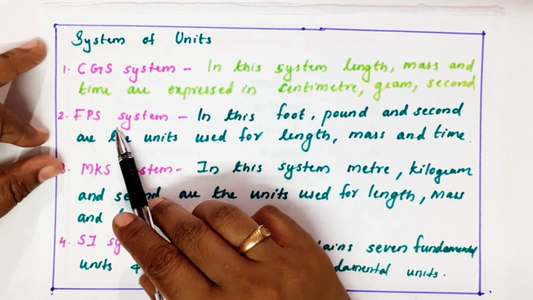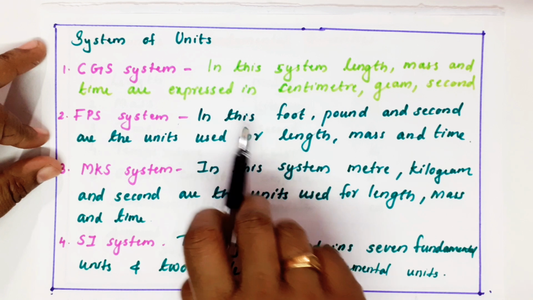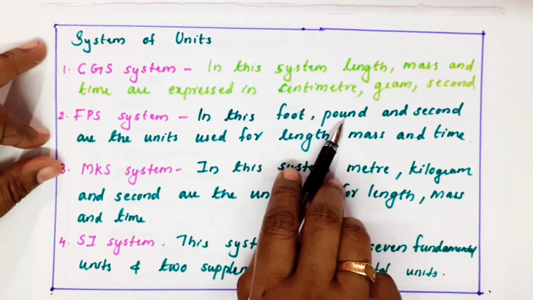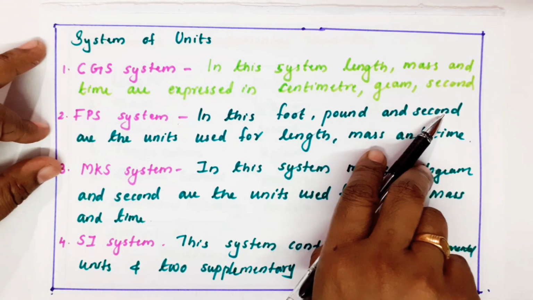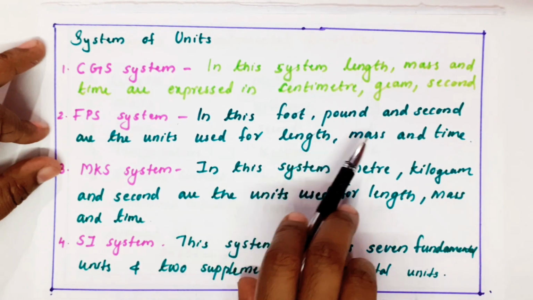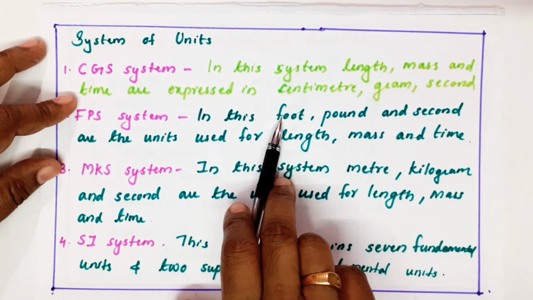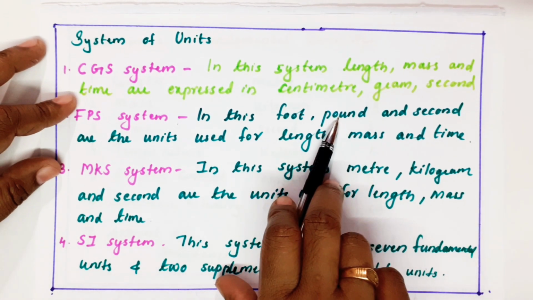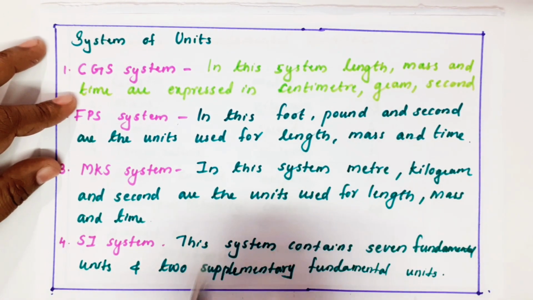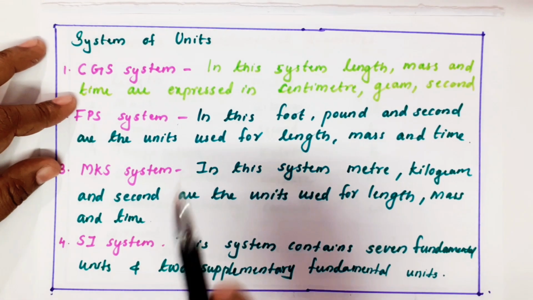Another is called the foot pound system. In this system, foot, pound and second are the units of length, mass and time. Means length is represented in foot, mass is represented in pound, time is represented in second. That is called the FPS system.